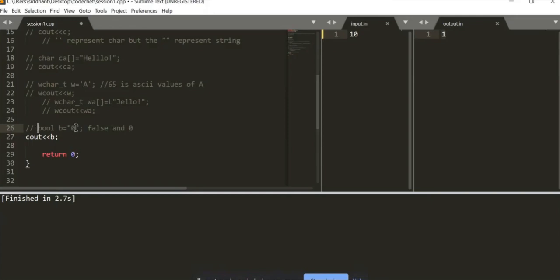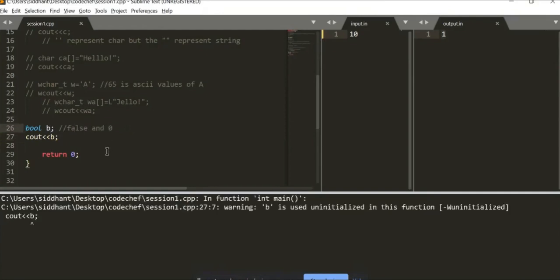So what if I don't give it a value at all? Of course, it will give me a warning, but let's see. Let's not initialize this. It gives me a warning, but still it returns zero over here. So when the bool variable is not initialized, it stores the value of false inside it.